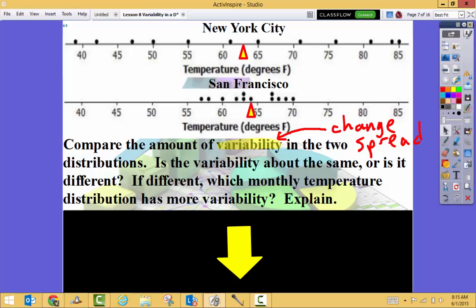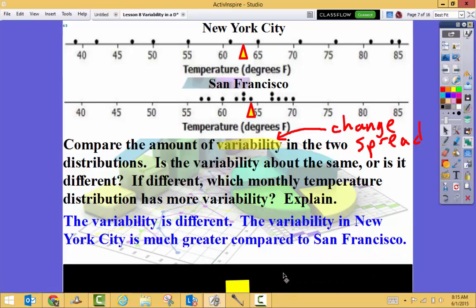Well, not really. We see that there's a wide spread up here but there's not as much spread down here in San Francisco. So the variability is different. Now it's asking us which one has more variability, so I'm stating that. The variability in New York City is much greater when compared to San Francisco. Notice how much my data changes in New York City compared to how little it changes in San Francisco.